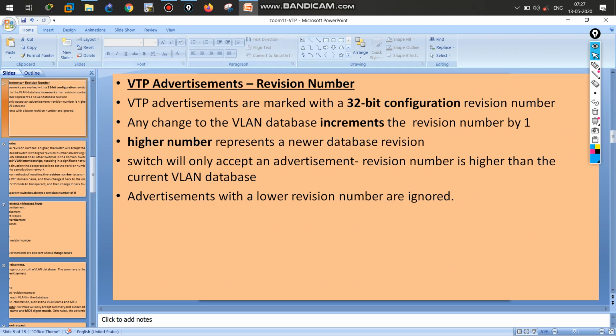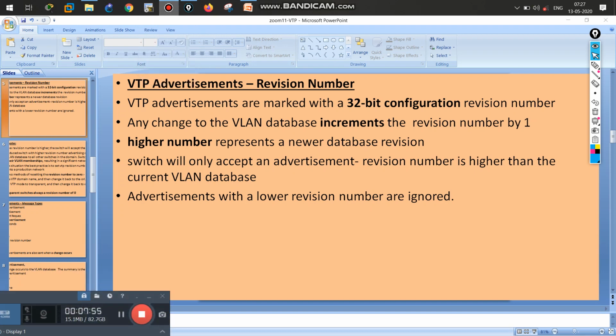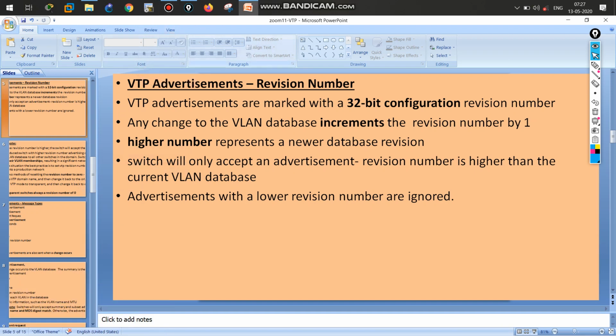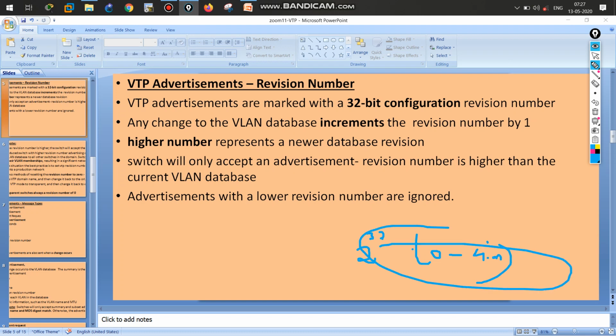Okay, and next is the concept of revision number. We want to know what a revision number is and how it works. The revision number is a 32-bit configuration, that is, 2 raised to 32, about 4 billion possible values. And a revision number is nothing but this: if I created one VLAN or deleted one VLAN, or made any changes in my server, each and every change counts. If I delete one thing, it is a change.